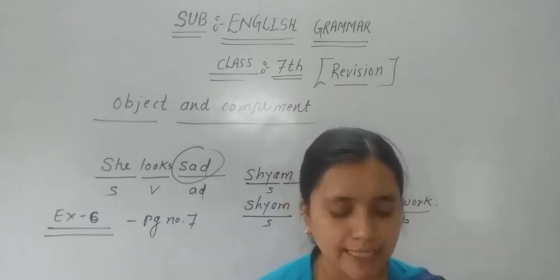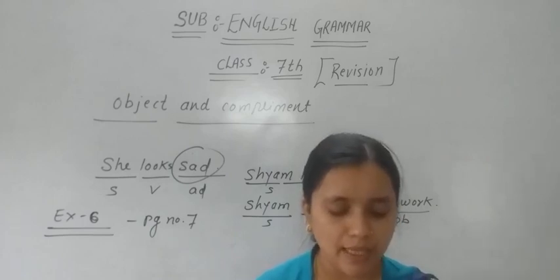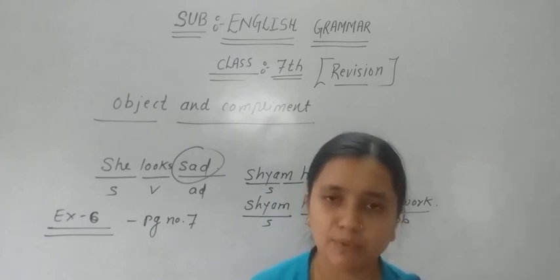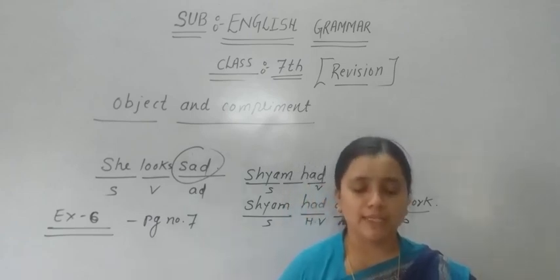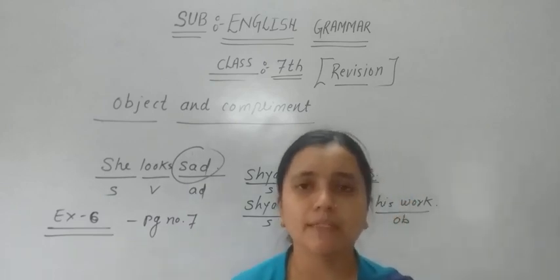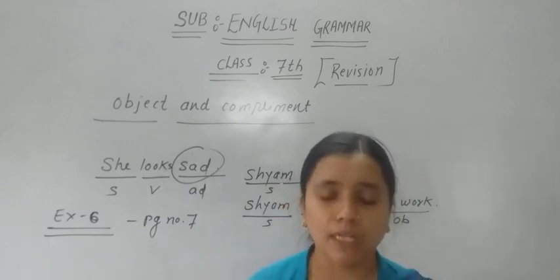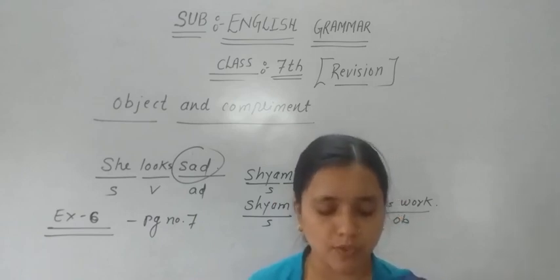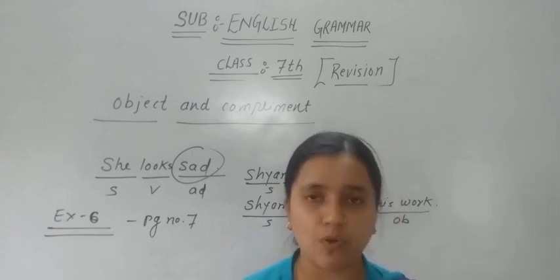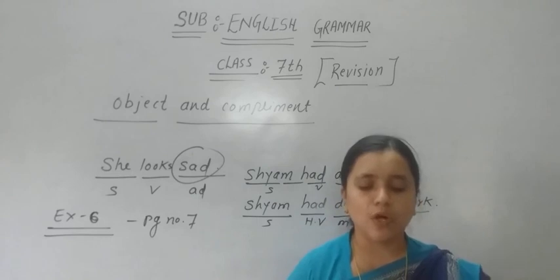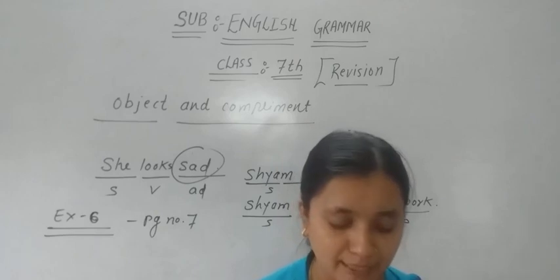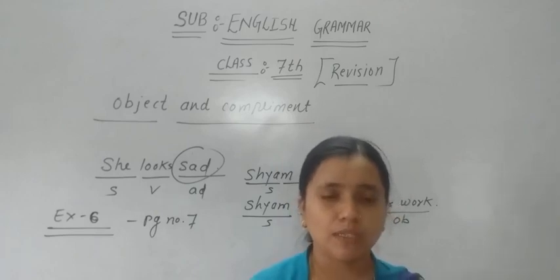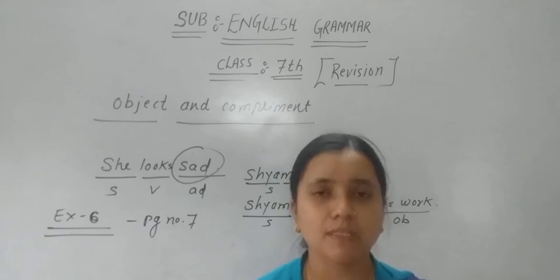Now the next one. Anita has broken the glass. What has she broken? She has broken the glass. So glass is one of the objects. Now the next one, the twelfth. The naughty boy kicked the dog. So here the dog is one of the objects. Now the next one, she was a fond and loving mother. Here fond and loving mother is one of the complements. Now the next one, he painted the house pink. He painted the house. The house is one of the objects and pink is the other word.